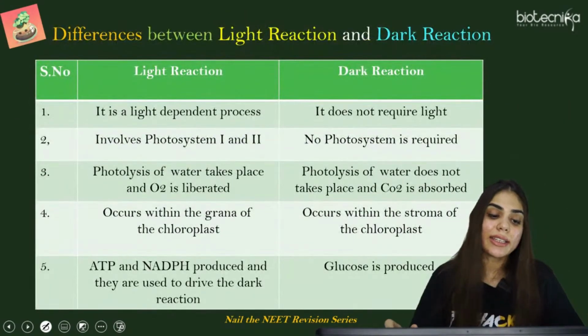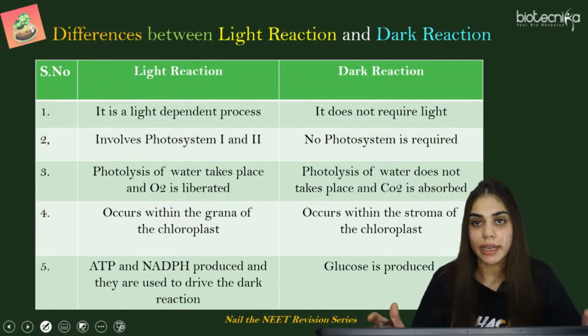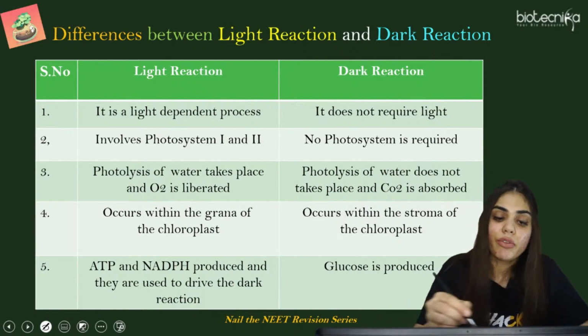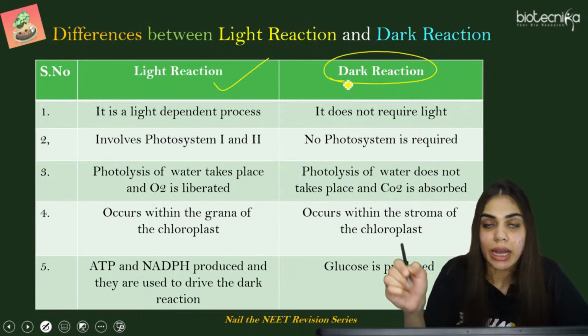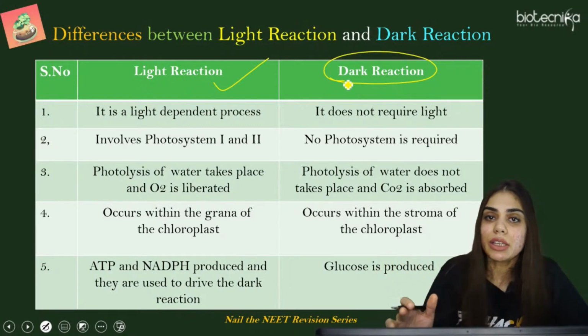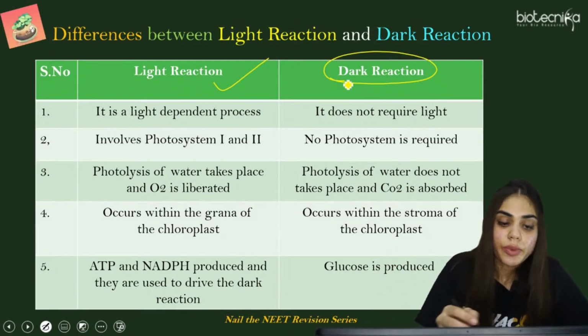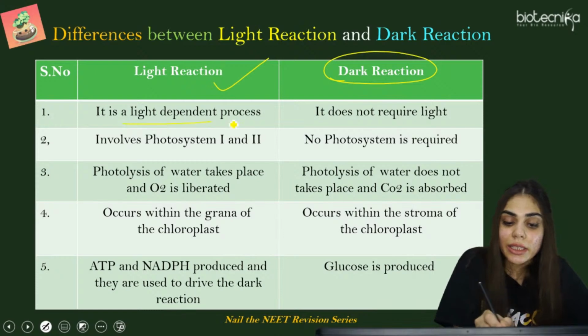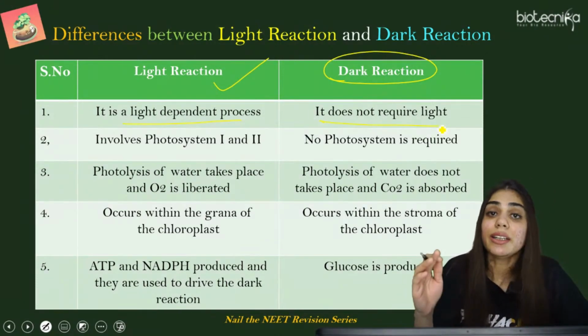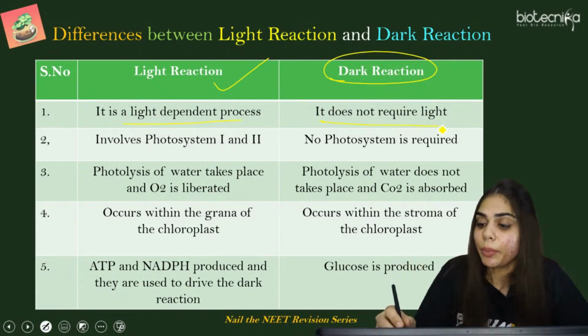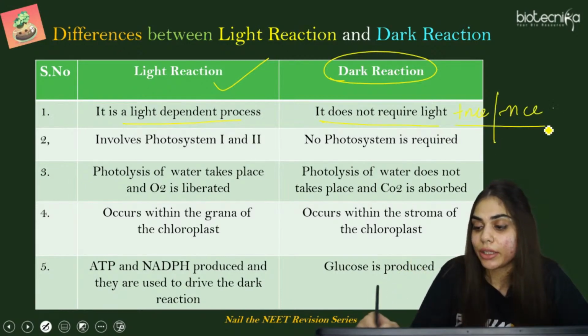So now let us see the differences between light reaction and dark reaction. Yesterday we covered the light reaction part, and now we have covered the dark reaction. So let us see what the differences between the two are. Light reaction is a light dependent process, whereas dark reaction doesn't require light. It doesn't require it, but it can take place in the presence as well as absence of light.